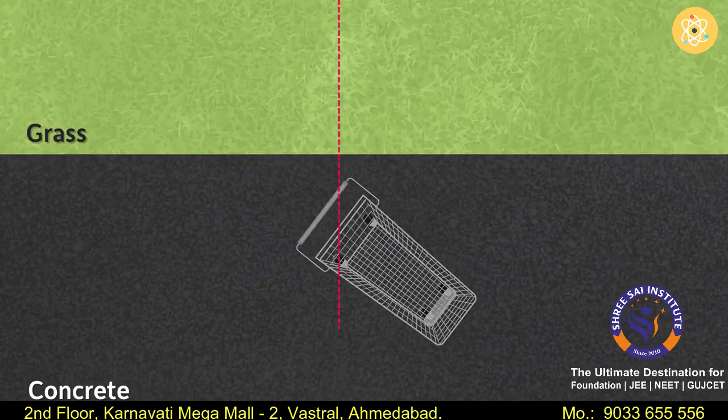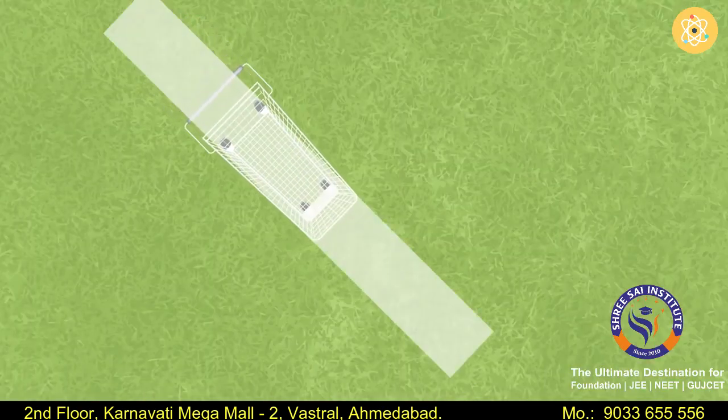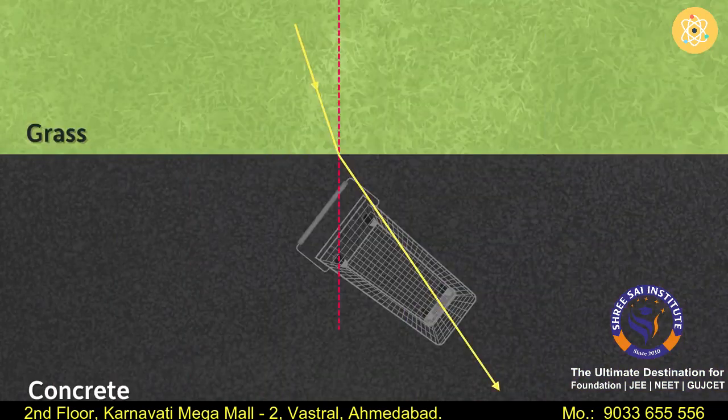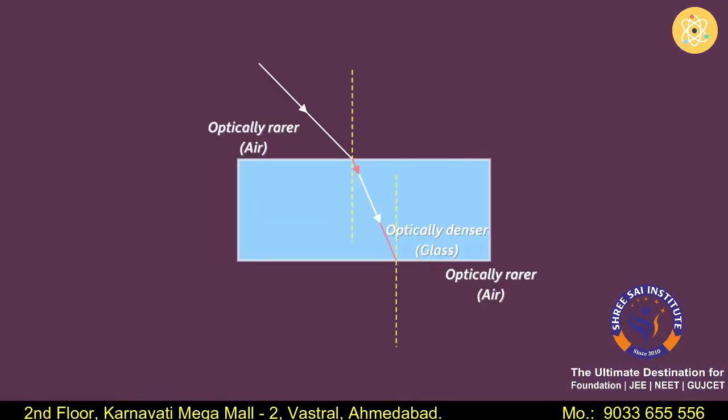If I draw a normal, you can clearly see that it's moving away from the normal in this case. If the surfaces were the same, it would have moved in this direction. But as they are different, the direction as well as the speed of the cart changes. We can apply the same analogy for the light entering from an optically denser medium to an optically rarer medium. Light can propagate more easily in an optically rarer medium than in an optically denser medium. In such a case, its direction of propagation will be away from the normal in the refractive medium.